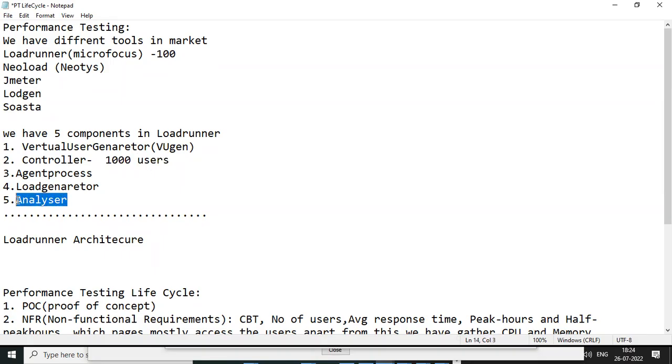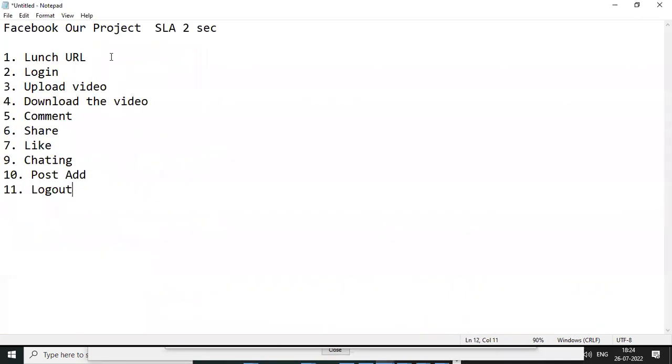Then what can we do? We need to analyze the results. For example, these transactions will be there. We need to check for the launch how much response time it has taken. This is taken 1.06 seconds. And after that, login from the 1,000 user point of view took 1.34 seconds. We need to go to the analyzer and observe each and every transaction, how much time it has taken.